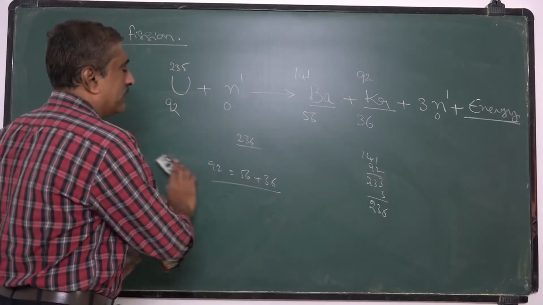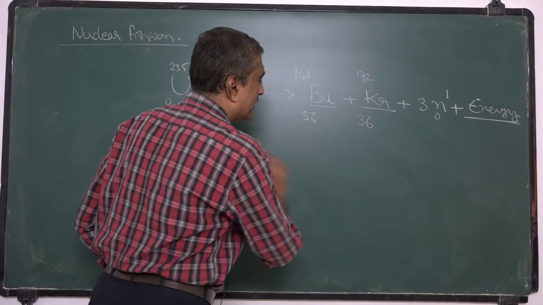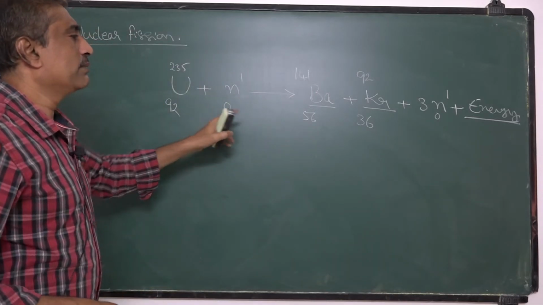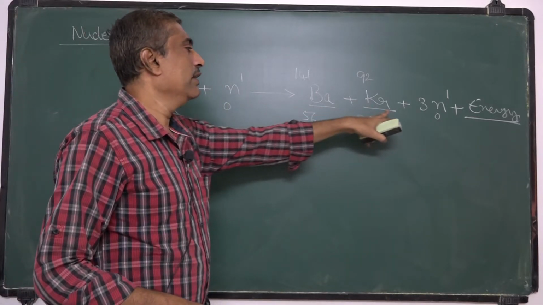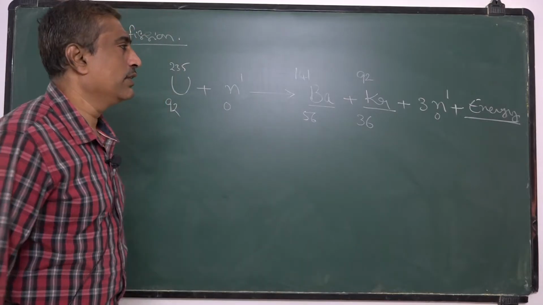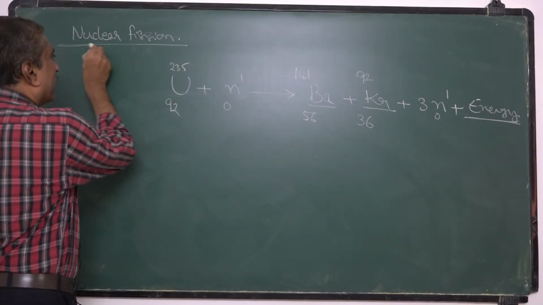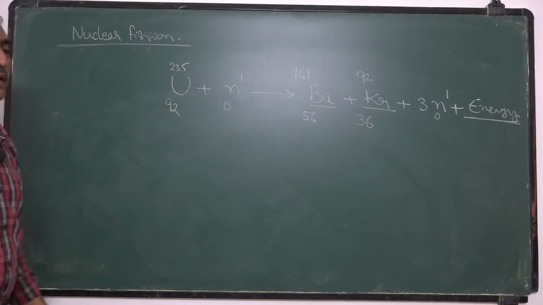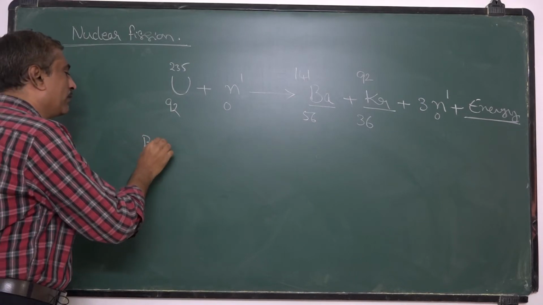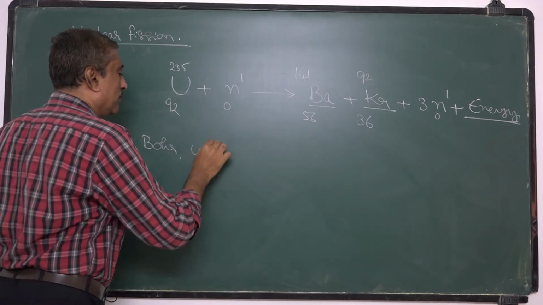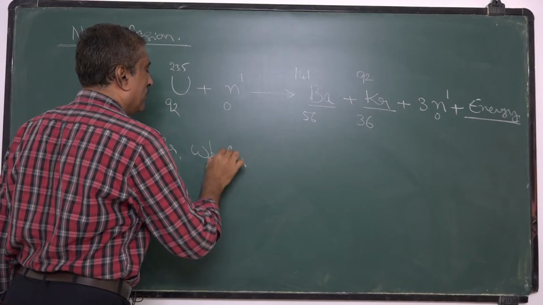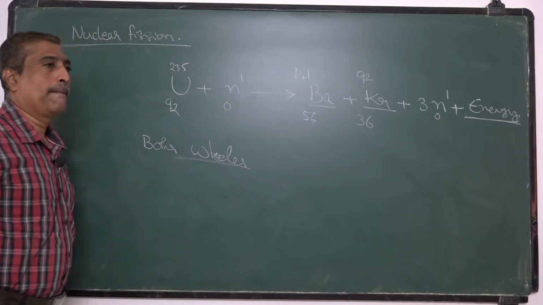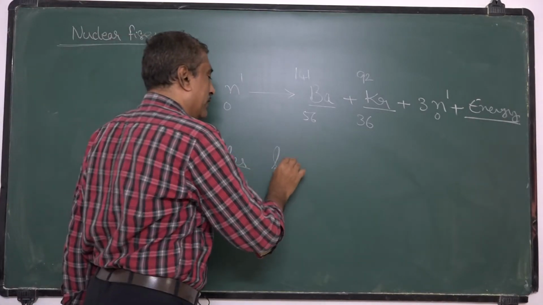That means this uranium nucleus splits into barium and krypton. Actually, this particular nuclear fission was explained by Bohr and Wheeler by the liquid drop model.